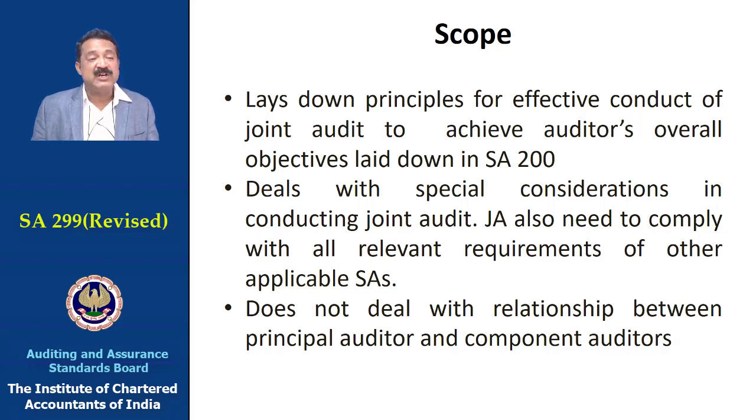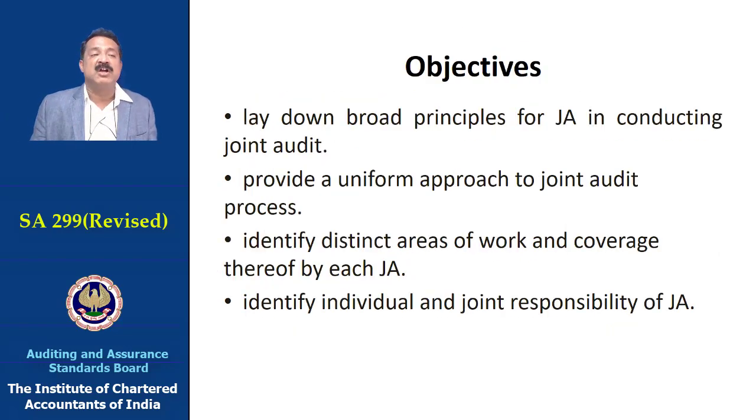It deals with the special considerations in conducting the joint audit, but it does not deal with a principal auditor and a component auditor, for which we have SA 600. This standard is only for such audits where joint audits are stipulated or conducted.